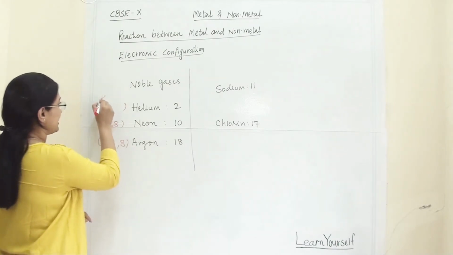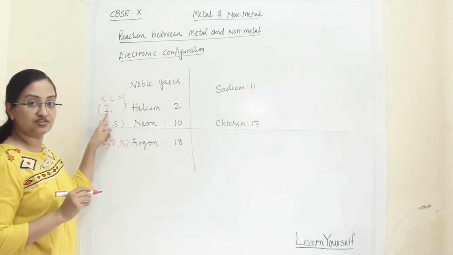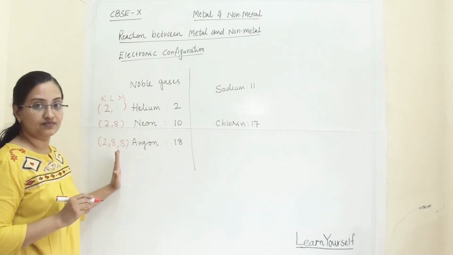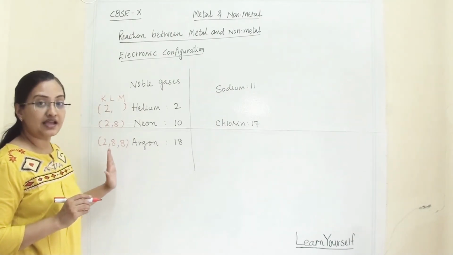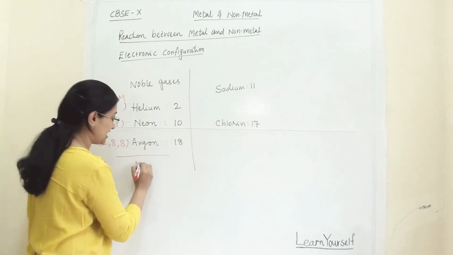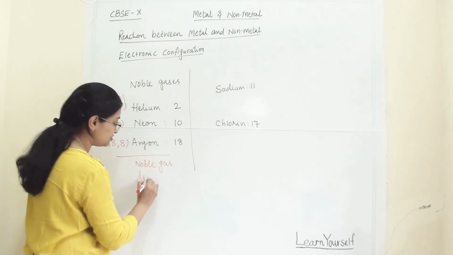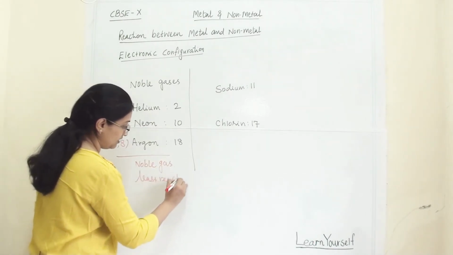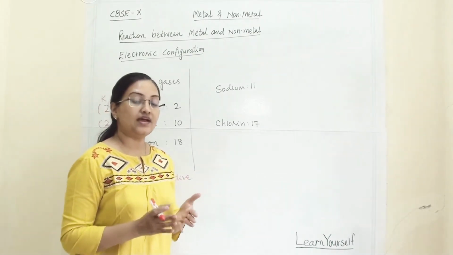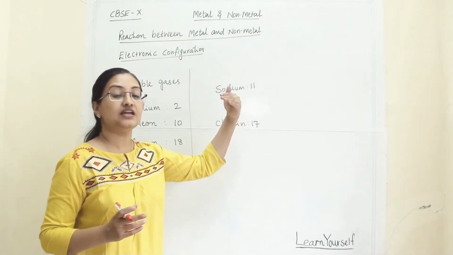If we see the K, L and M shells, then all the shells are filled with electrons completely, as per their maximum capacity. So that's why they are known as noble gases and they are least reactive. Why will an atom be reactive? Why will any metal be reactive? Because their shells are incomplete.